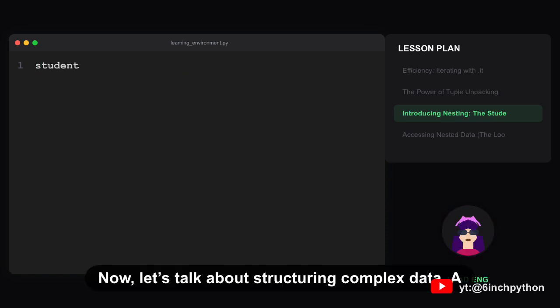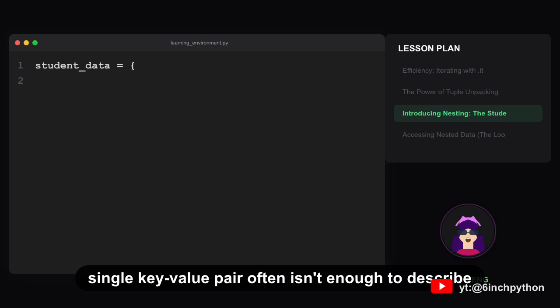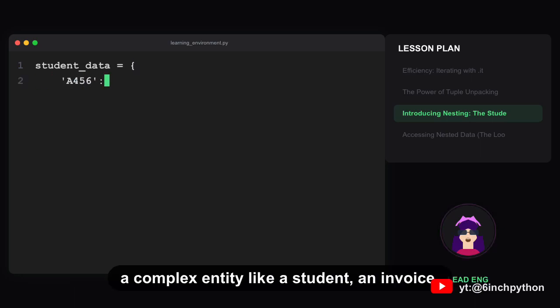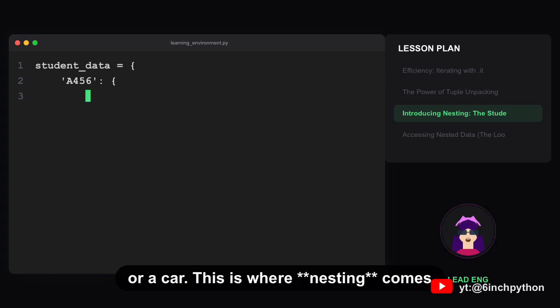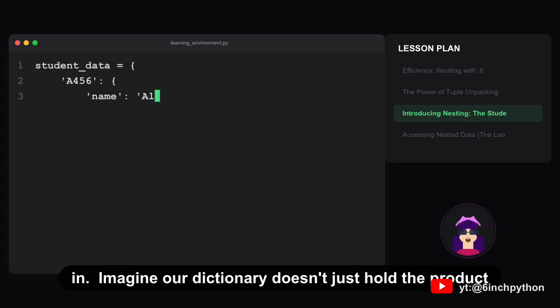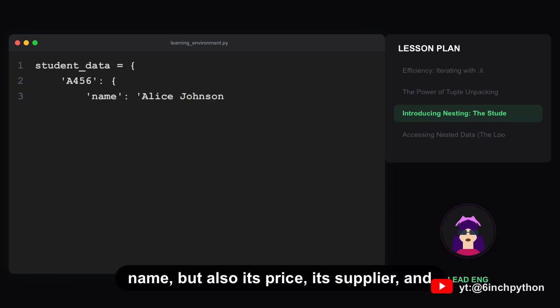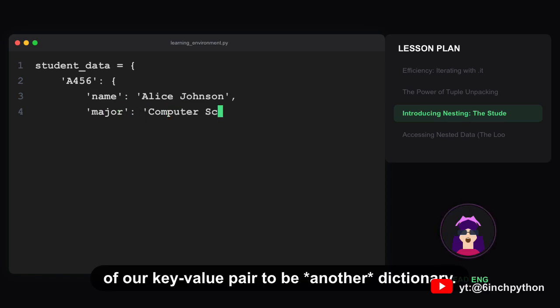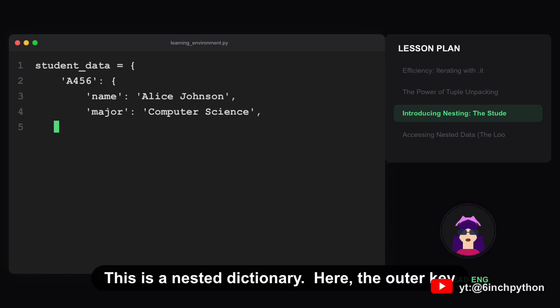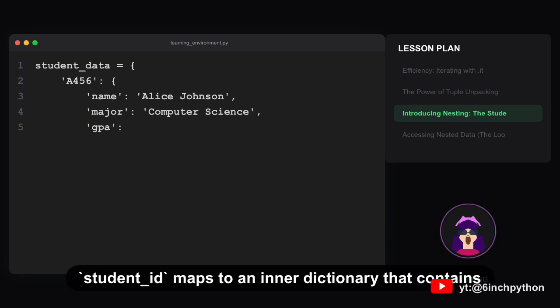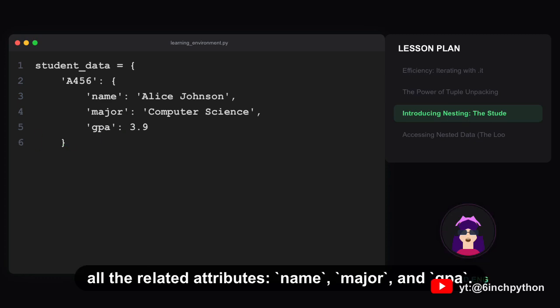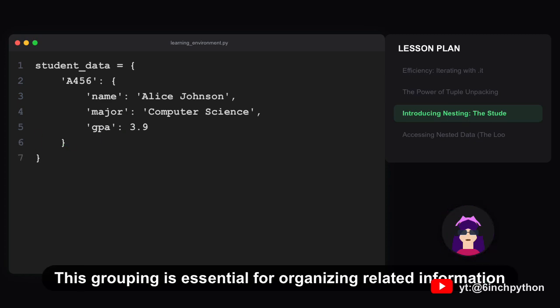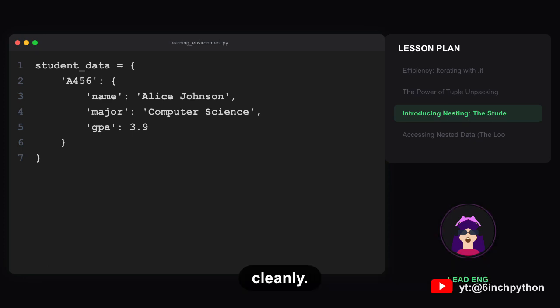Now, let's talk about structuring complex data. A single key-value pair often isn't enough to describe a complex entity, like a student, an invoice, or a car. This is where nesting comes in. Imagine our dictionary doesn't just hold the product name, but also its price, its supplier, and its stock location. We need the value side of our key-value pair to be another dictionary. This is a nested dictionary. Here, the outer key, student ID, maps to an inner dictionary that contains all the related attributes, name, major, and GPA. This grouping is essential for organizing related information cleanly.